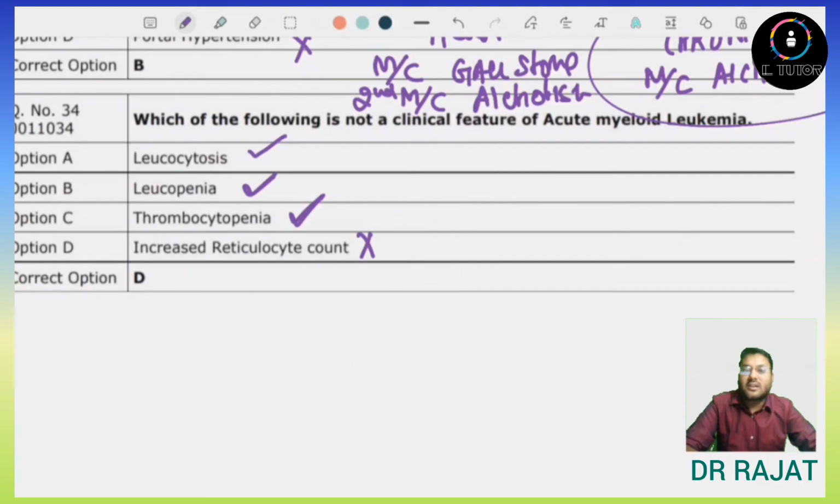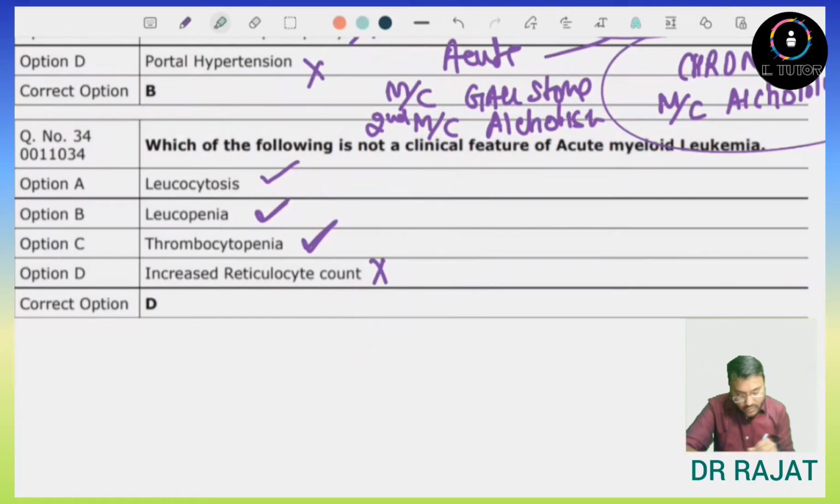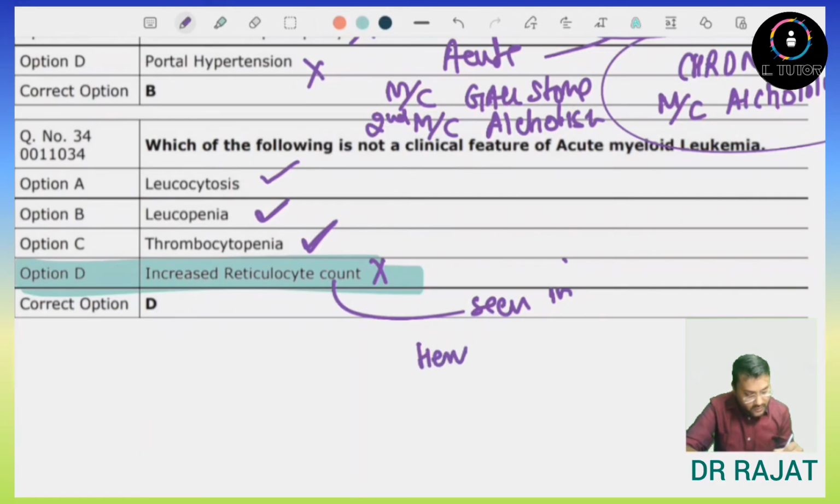Increased reticulocytes occur in the case of hemolytic disease. So whenever there is hemolysis, then increased reticulocyte count can be there. So in AML, the reticulocyte count remains normal or it can decrease, but it never increases. So answer here will be option number D, increased reticulocyte count. It is seen in hemolytic diseases.